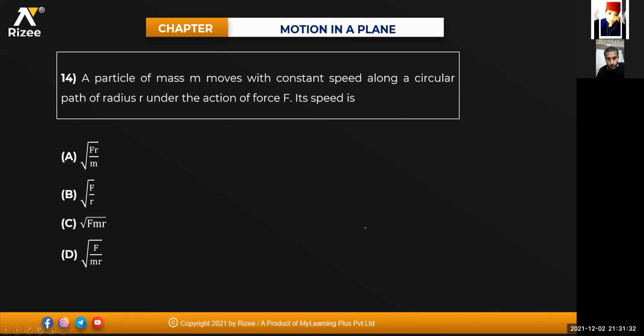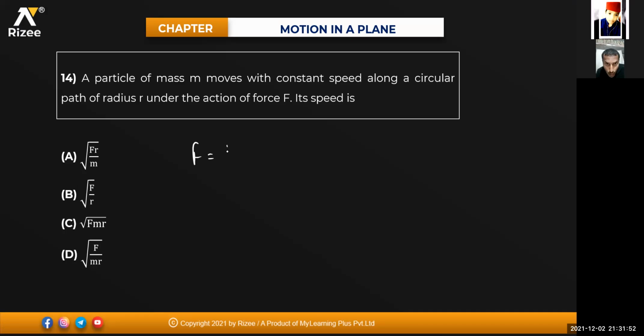Next one. Question number 14. Can anyone try this one, beta? A particle of mass m moves with a constant speed along a circular path of radius r under the action of a force. Its speed is how much? LT students, all the LT students should give me the answer for this one. Very simple question.